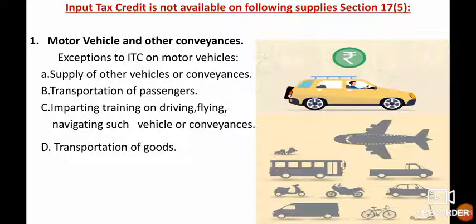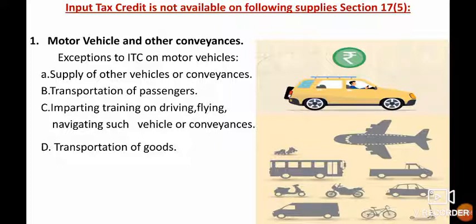For example, an Audi car dealer purchases cars from a company and then sells those cars to another dealer. Then the Audi car dealer is eligible for ITC. B. Transportation of passengers. For example, Redbus is purchasing buses for transportation of passengers, then Redbus is eligible for ITC.